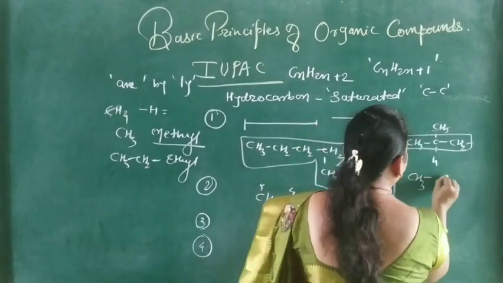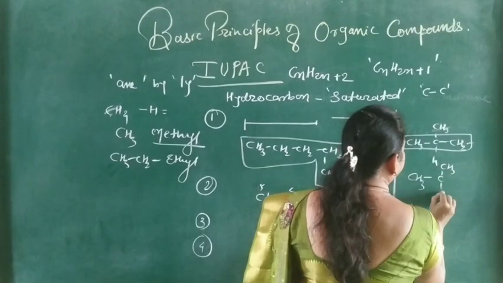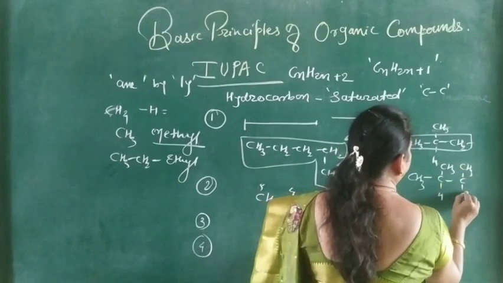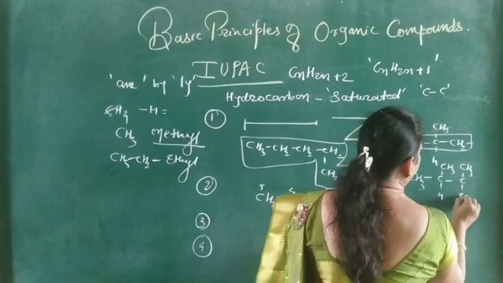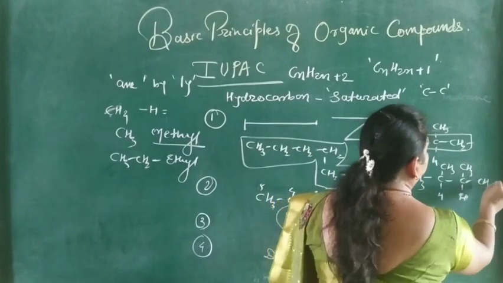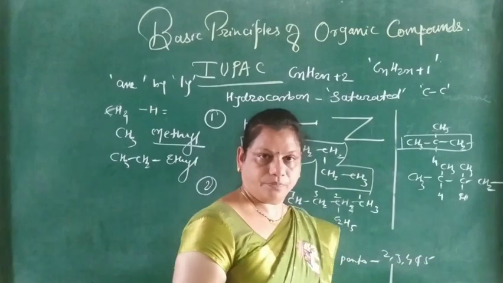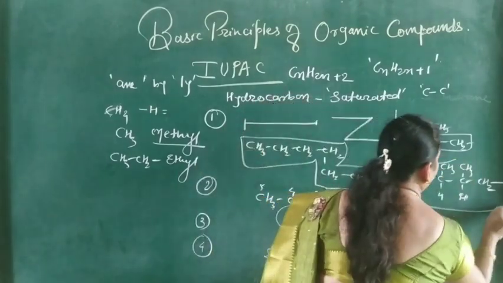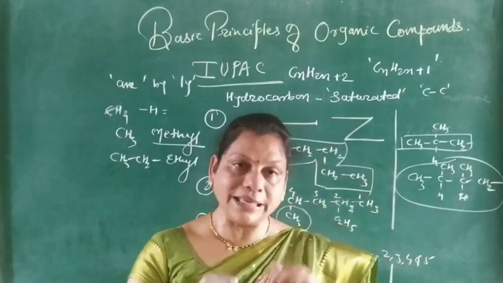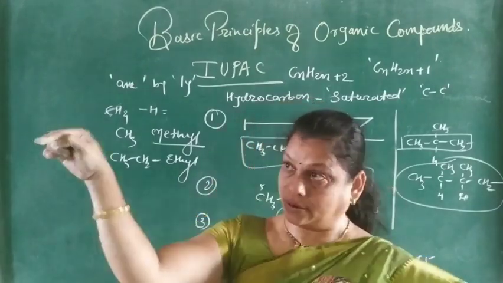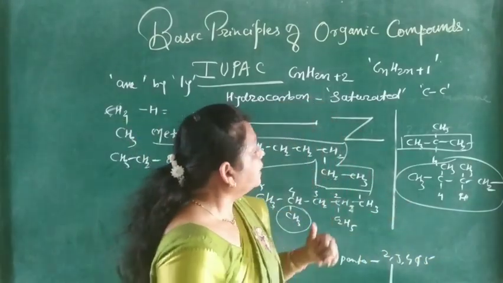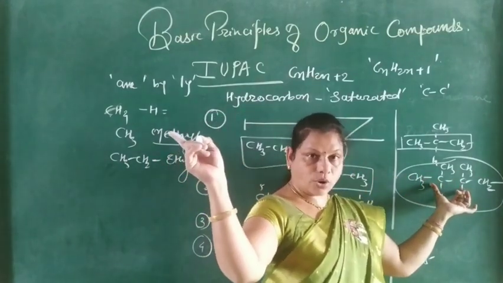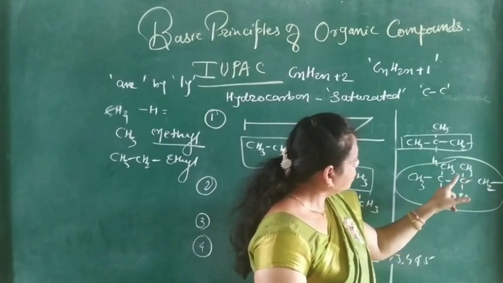But for CH3, CH, CH3, CH, CH2, if this group is present on the longest continuous chain and this is a composite group, then the numbering is the same as a local number, 1, 2.